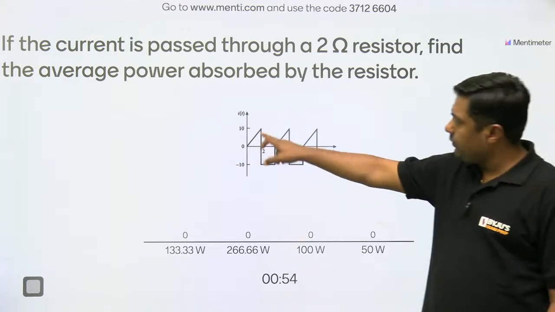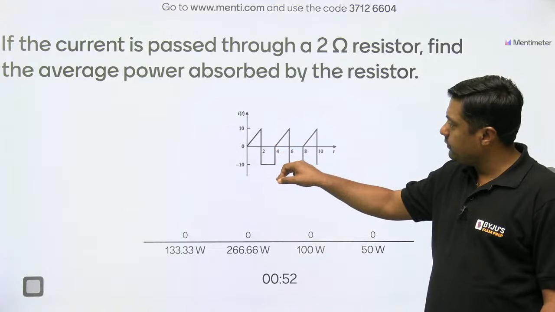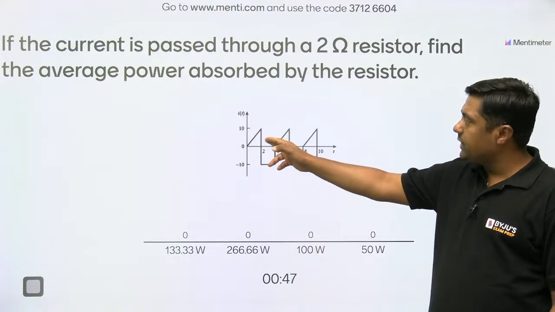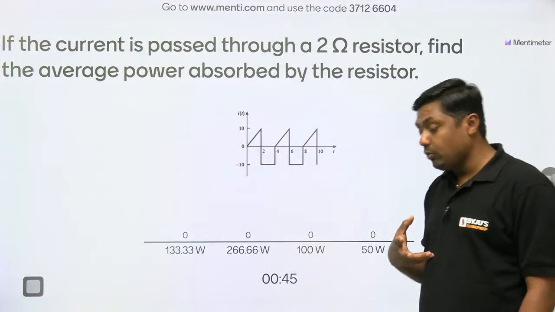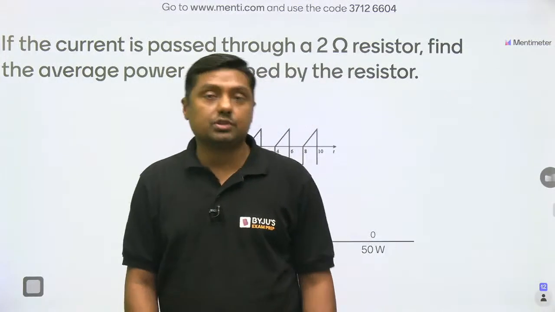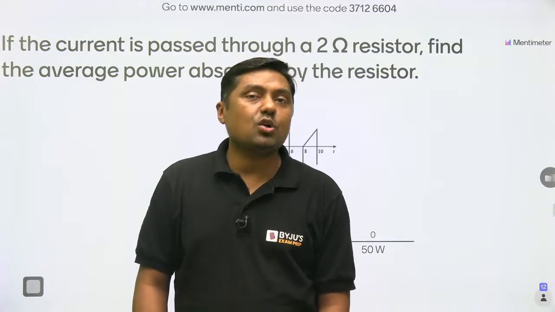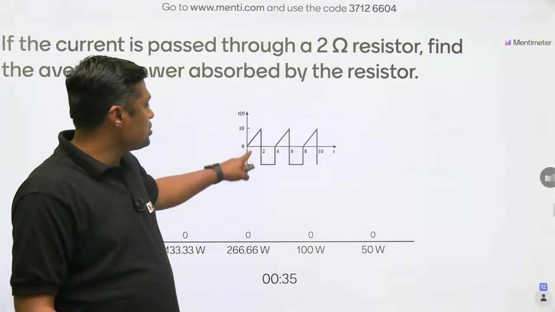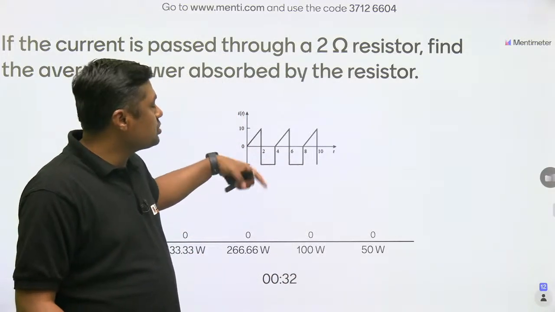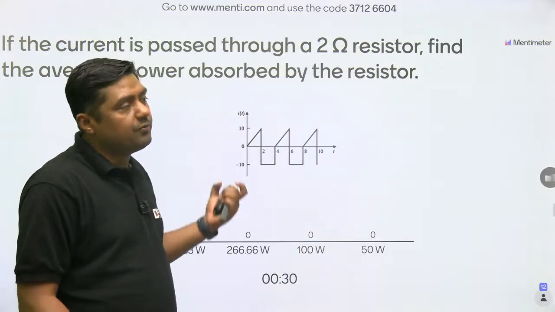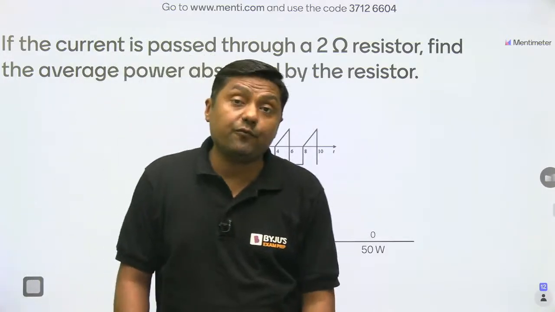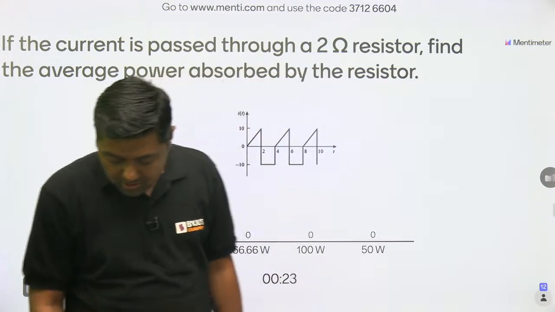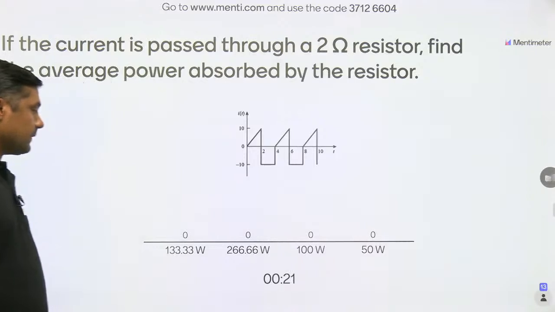It is a triangular wave, and it is a square wave, right? You can find the RMS value of the individual waves. For example, for a triangular wave the RMS value is Vp by root 3, but it is a half wave, not a full wave. Similarly, this is a square wave with -10, and the RMS value for a square wave is the maximum Vm, but again it is a half wave. We can use this concept to find the RMS value of this signal.